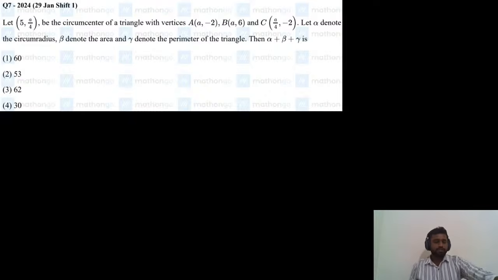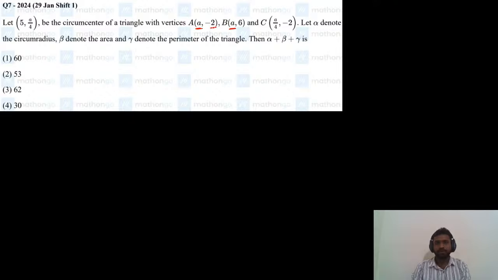So, easy question, just draw the diagram. Simple question only. A, B and C values are given. If you observe these 3 points A, B, C, for points A and B the x coordinate is the same.